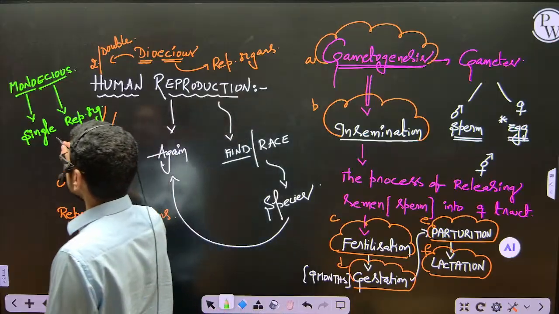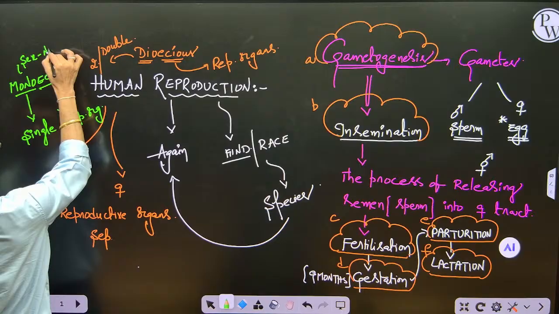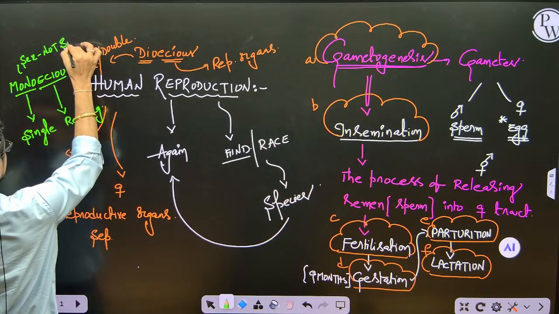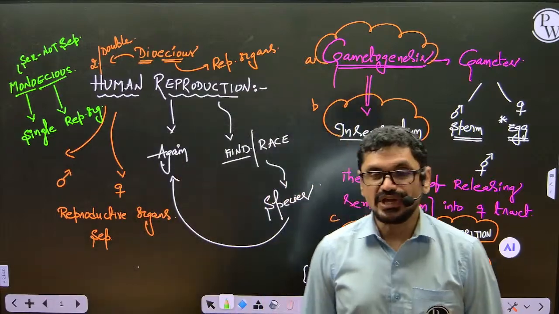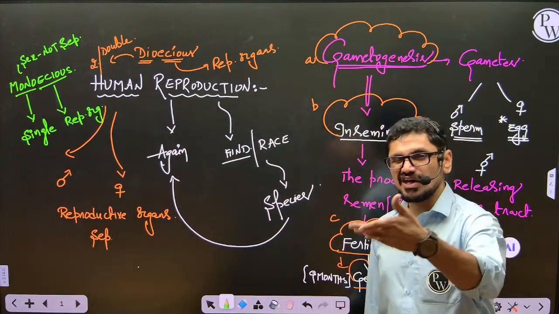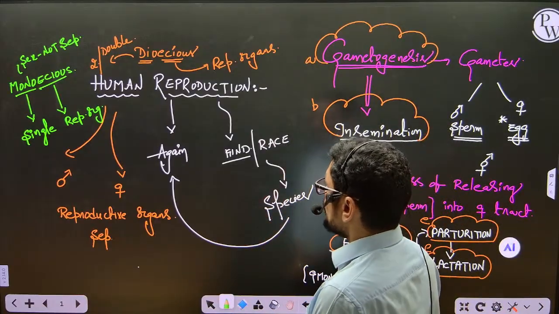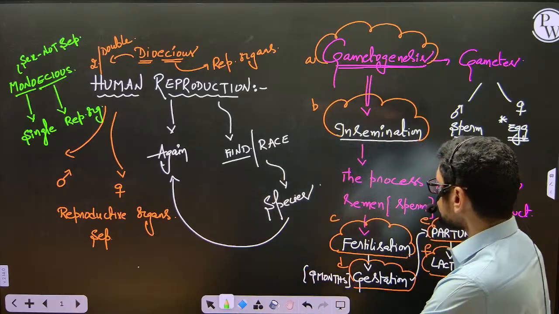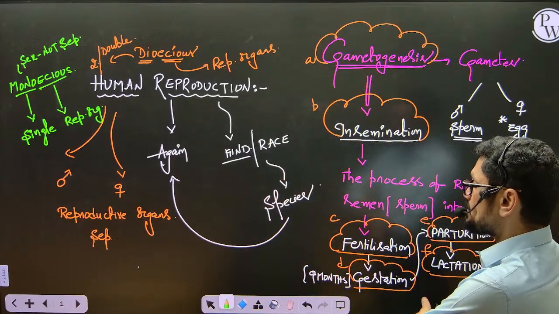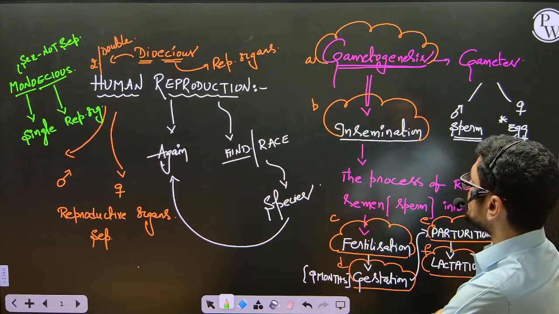In monoecious, sexes are not separate. We can call it unisexual also; I will explain that word later. Right now, initially you learn these words: monoecious, dioecious, and the human reproductive system. And the sequence of events which are present here, one by one you have to remember the sequence also. Is it clear?